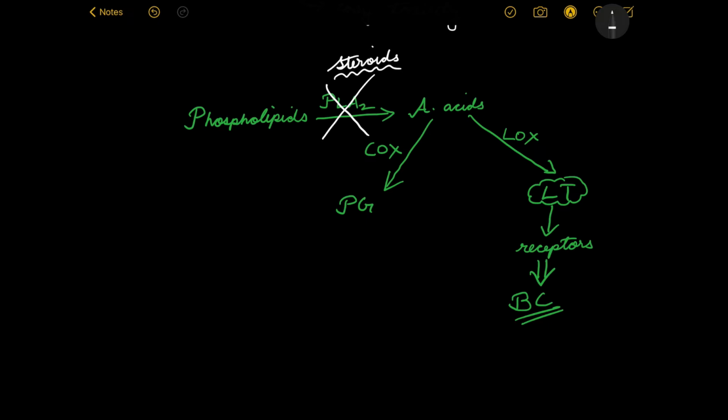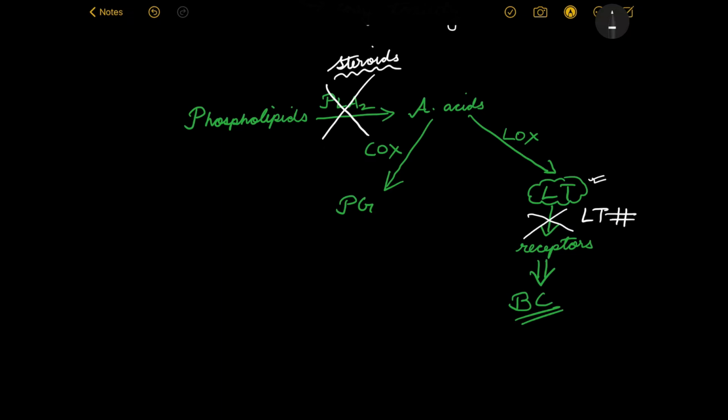On the other hand, we have leukotriene antagonists, right? Leukotriene antagonists won't let the formed leukotrienes bind with their receptors. So they will actually antagonize the leukotriene receptors, or the cysteinyl leukotriene 1 receptors, and thus the leukotriene won't be able to bind with its receptor, and hence there will be no bronchoconstriction.